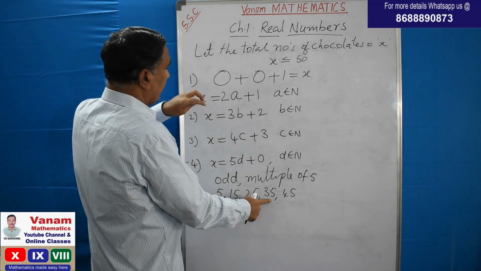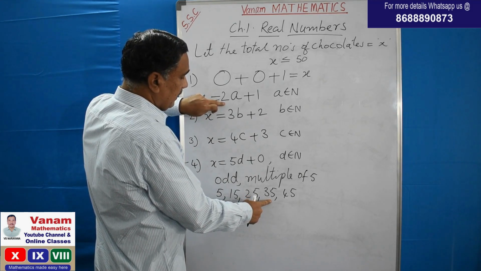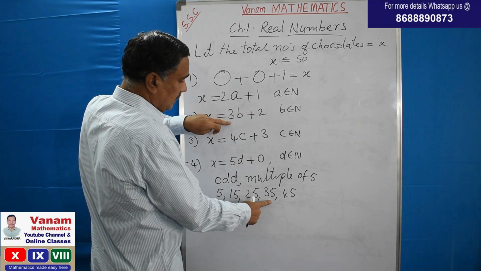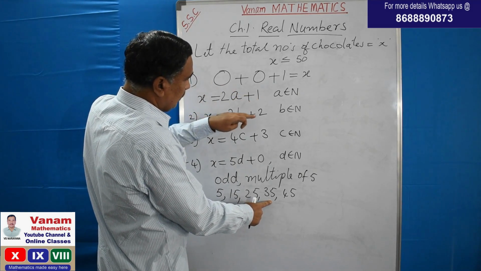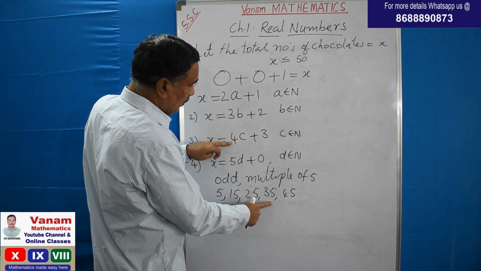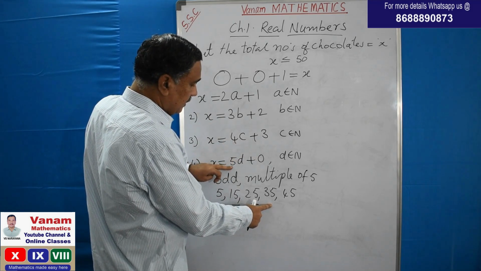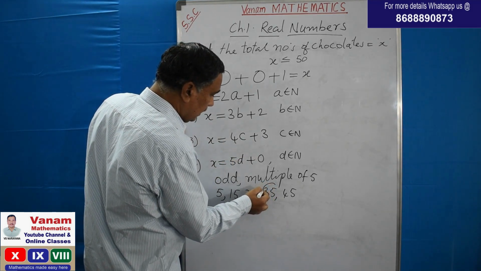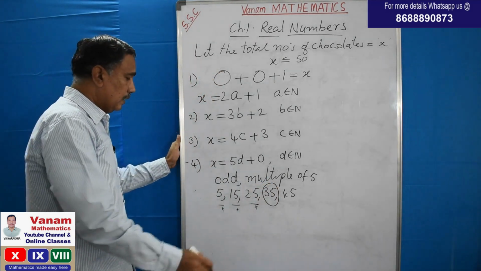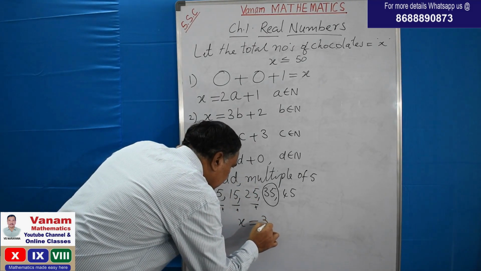Now 35. When it is divided by 2, you will get 1 chocolate left, 2 17s are 34 plus 1. And 3 chocolates: 3 11s are 33 plus 2. And 4 chocolates: 4 8s are 32 plus 3. It is satisfied. And 5 7s are 35. So this option is satisfied by all the conditions. So the number of chocolates he brought is 35.